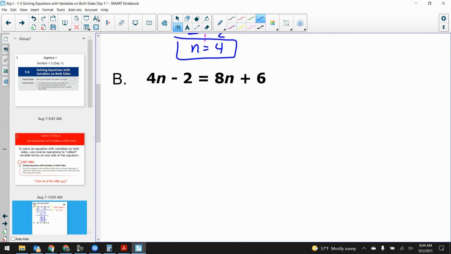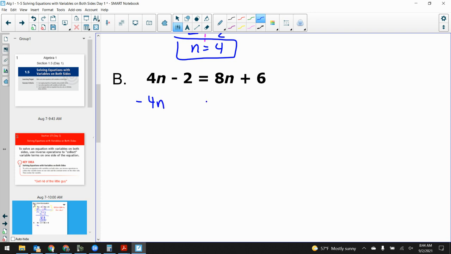I've got 4n minus 2 is equal to 8n plus 6. So somebody tell me, what do I need to do first? Nathan? You have to subtract the 4n from the 4n and 4n from the 8n. Okay, 4n moves because it's the little guy, right? 4n and 8n, the little guy is 4n. And since it's positive, now remember, I still have some people confused on this. Just because I see a minus sign there, that's attached to the 2, not to the 4n. The 4n is positive, so I have to subtract it over to the other side.